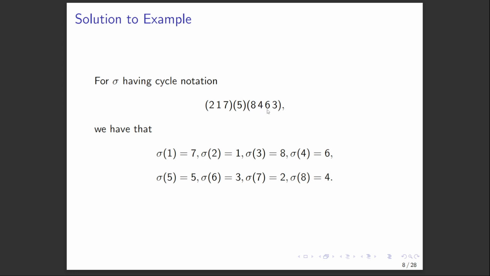Sigma of 4, we just read to the right, it's 6. Sigma of 5, well, 5 is in a cycle by itself, so 5 is actually fixed by our bijection. So sigma of 5 is 5. Sigma of 6 is 3. Sigma of 7 gets sent back to 2. And sigma of 8 is 4. Okay, so that's not too bad.